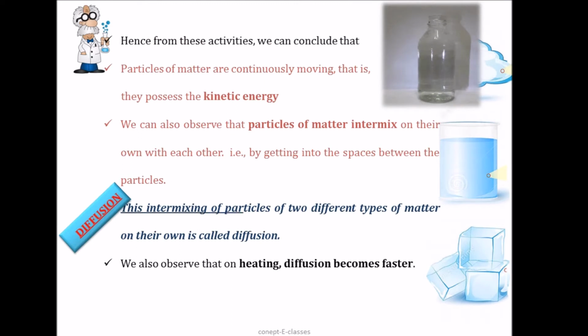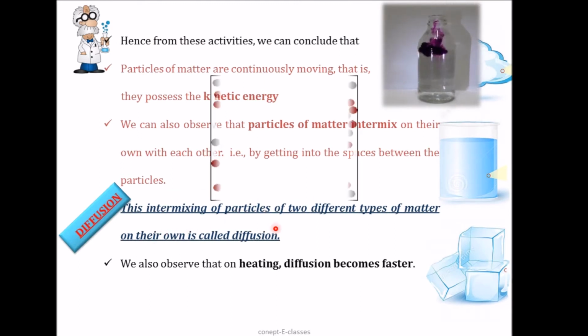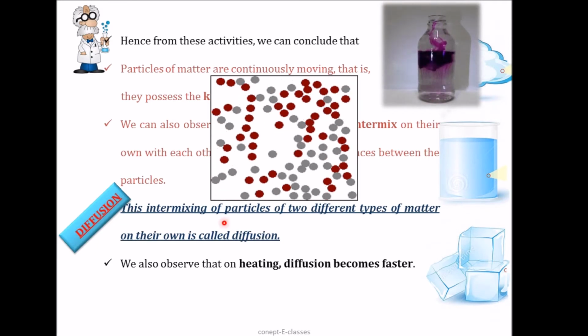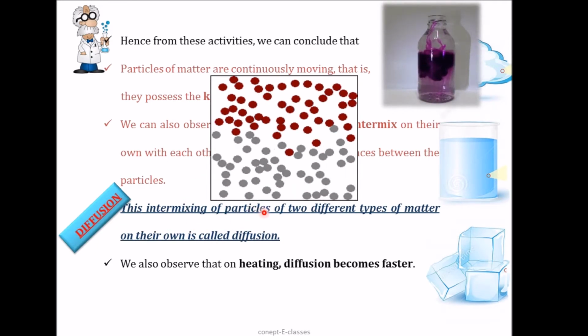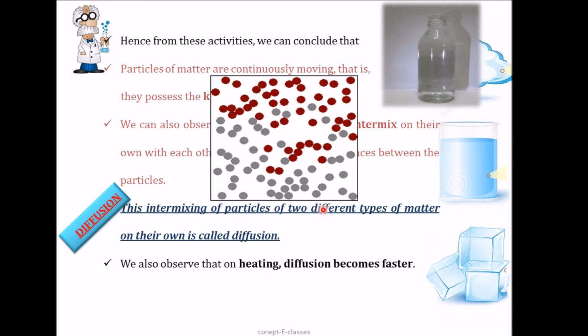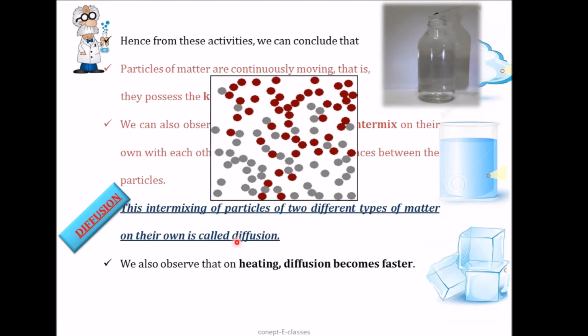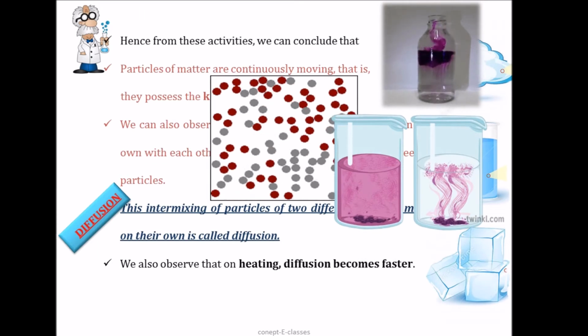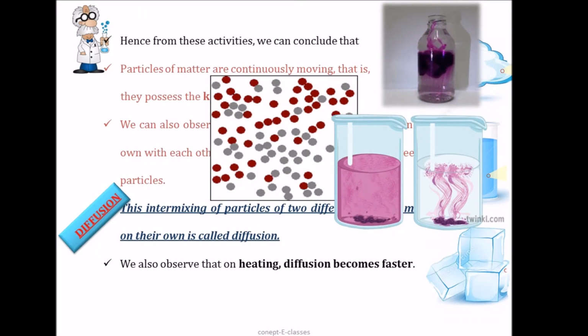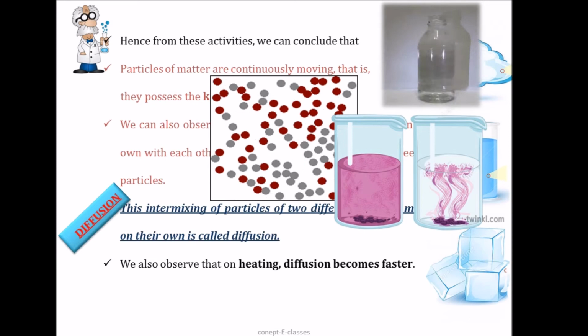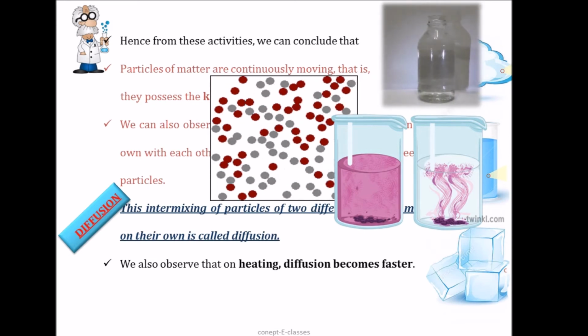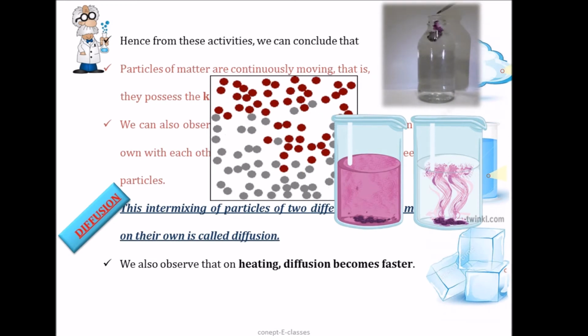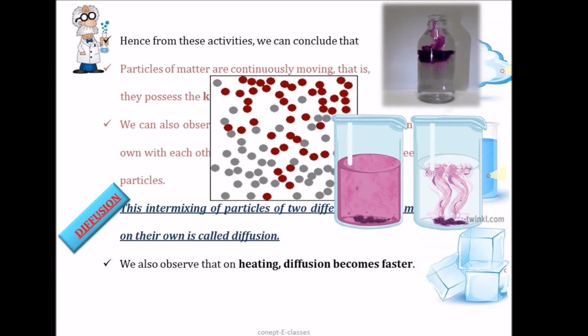So this intermixing of particles of two different types of matter on their own is called diffusion. And we also observe that on heating, the diffusion becomes faster. So this is all what we have observed through these experiments. So we can say that the particles are continuously moving.